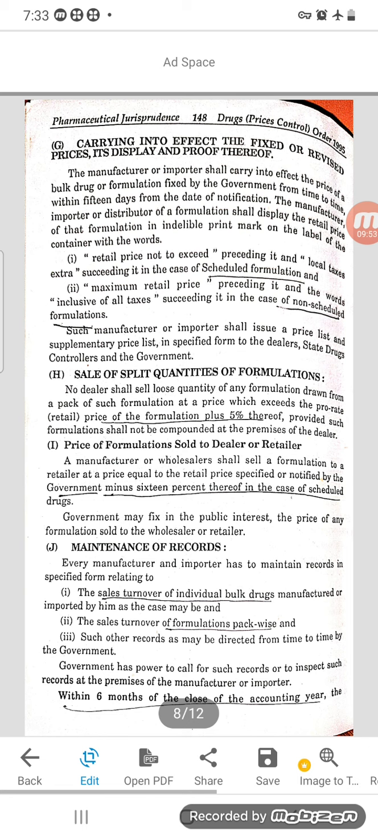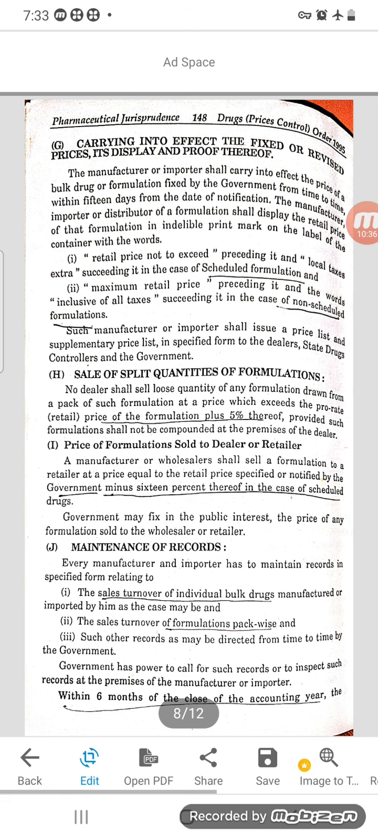Next, maintenance of records. Every manufacturer or importer has to maintain records in specified form relating to the sale turnover of each individual bulk drug manufactured or imported by him, as the case may be, the sale turnover of formulation pack wise, and such other records as may be directed from time to time by the government. These records should be maintained. Government has power to call for such records and to inspect them at the premises of the manufacturer or importer. Means government can check the records any time.